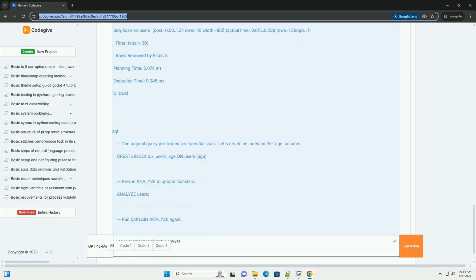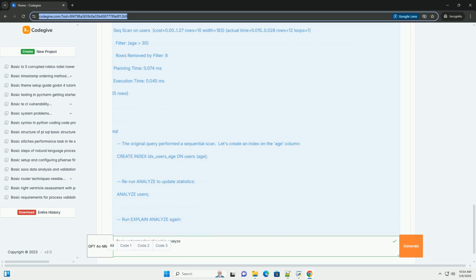High actual time values: nodes with significantly high actual time values compared to other nodes are prime candidates for optimization. Large discrepancies between estimated and actual rows indicate inaccurate planner estimates. Run analyze on the table to update statistics. If the problem persists, consider more sophisticated statistics options, like create statistics.